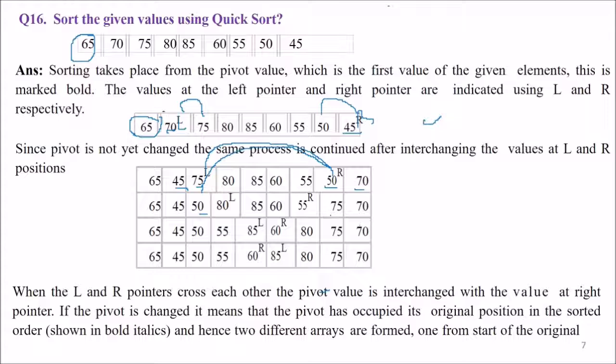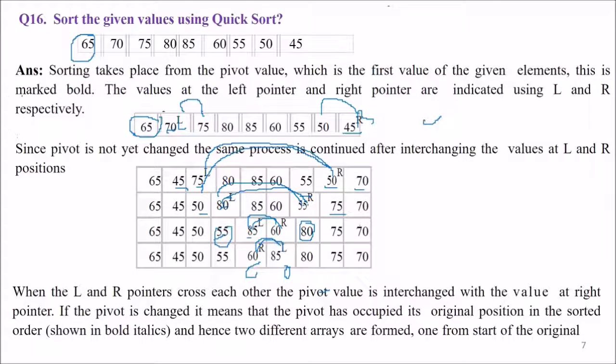50 comes here, 75 comes here, left is incremented, right is decremented. 80 and 55, which is smaller? 55 is smaller, so we have to exchange. 55 comes here, 80 goes here. Now L will increase, R will decrease. Now 85 and 60, what will happen? Again an exchange will happen, so 60 and 85. Now the L and R pointers cross each other. The pivot value is interchanged with the value at the right pointer.